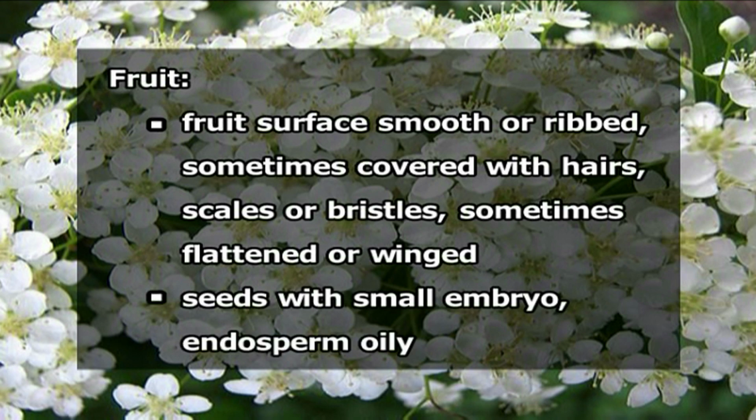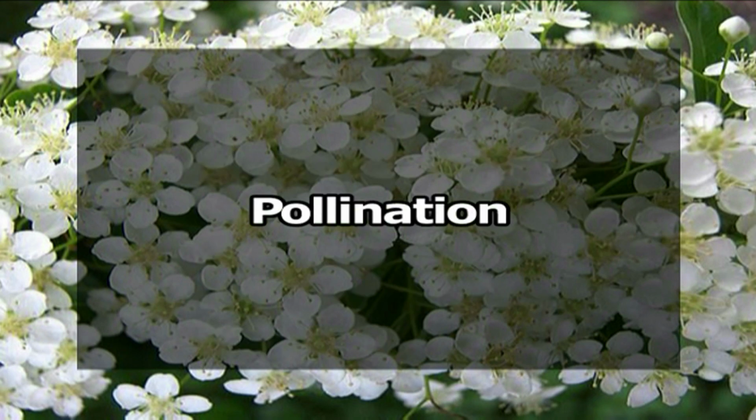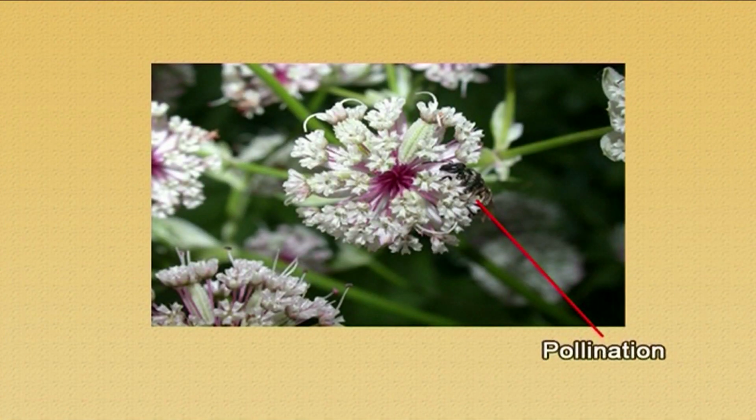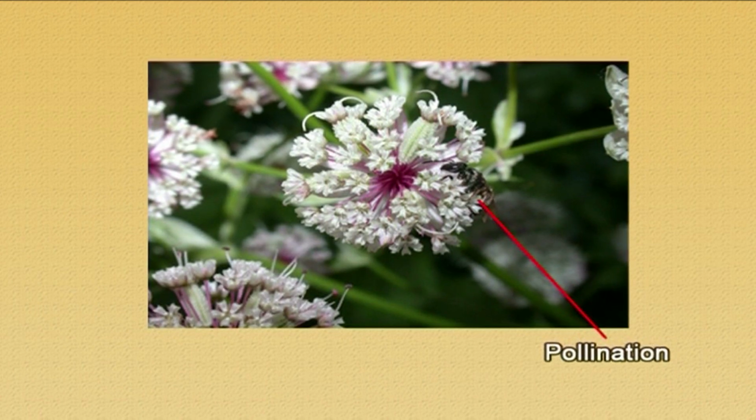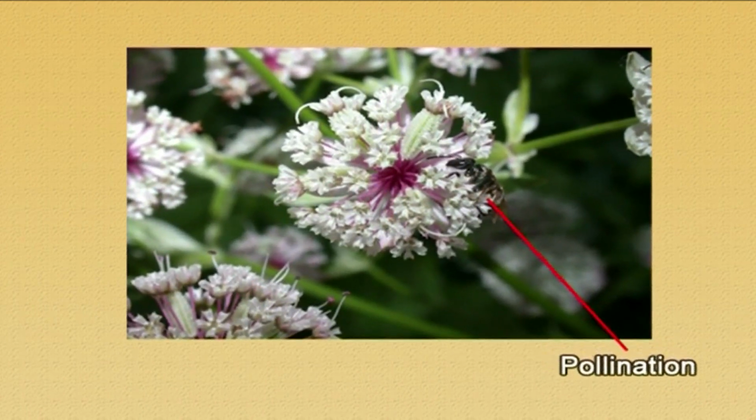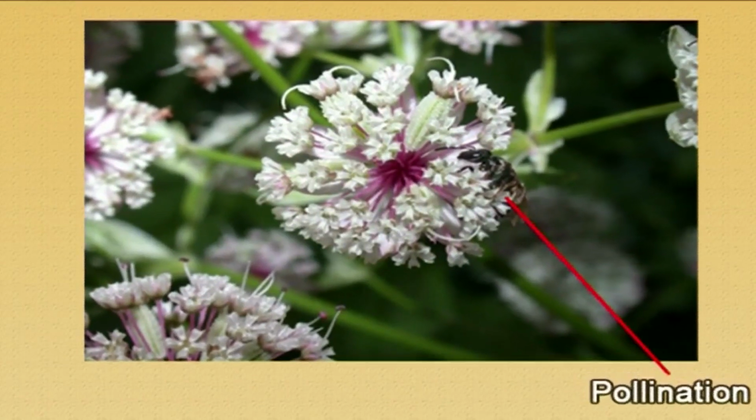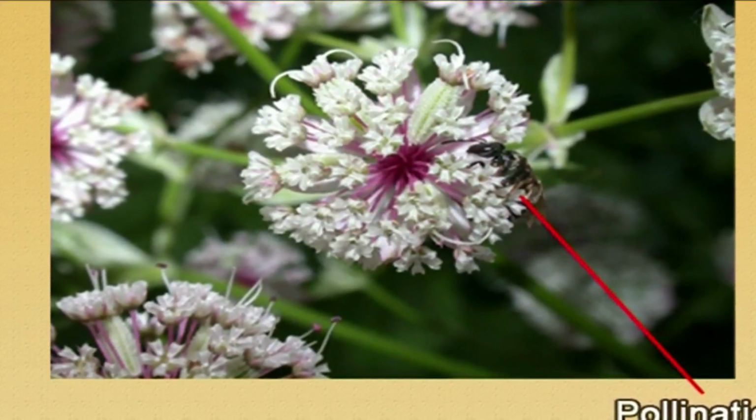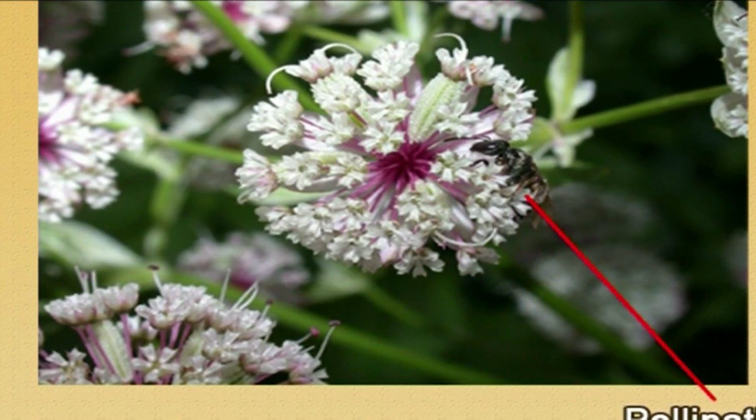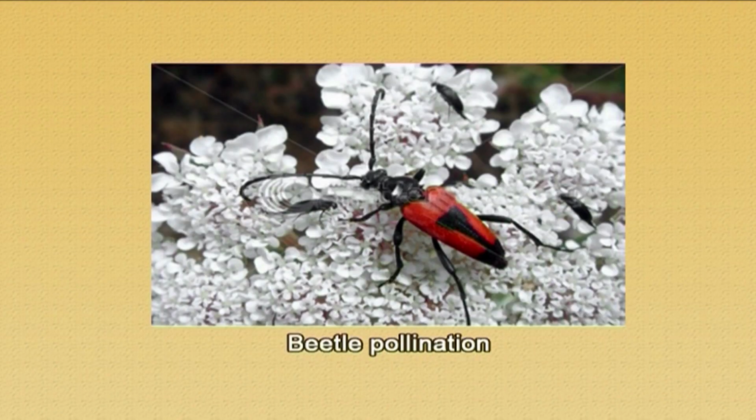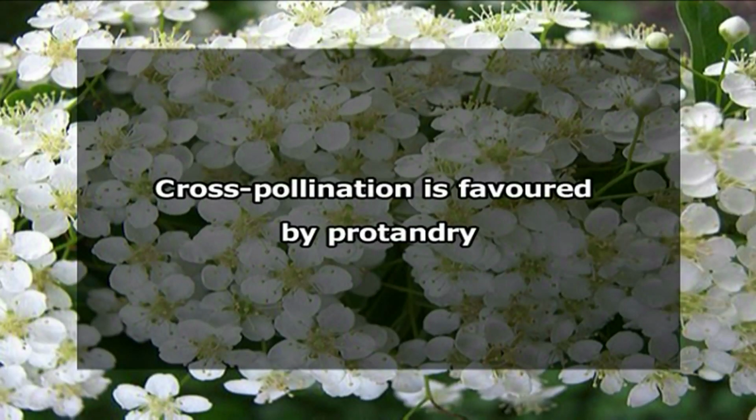Endosperm is oily. Now, let us discuss the pollination system in Apiaceae. In the case of Apiaceae, we usually have small flowers. These small flowers are typically densely aggregated, as I already mentioned, in the form of an inflorescence called an umbel. That's why they are pollinated by a wide range of small nectar gathering insects like flies, beetles, bees, and moths. Cross pollination in Apiaceae flowers is mostly favored by a phenomenon called protandry.